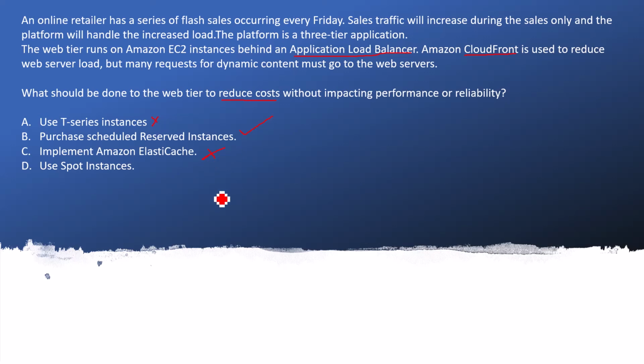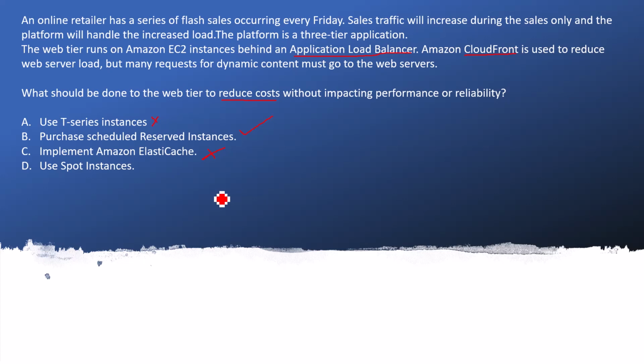The fourth option is use Spot Instances. Yes, there is a confusion here: should we go with B or with D? If you are talking about the most cost-effective way, then the Spot Instance is the right strategy. But the problem with Spot Instances is that they depend upon availability and upon your bid price. Generally we go ahead with a 30 to 40% bidding strategy, and there are a lot of chances if you go with the 40% bidding strategy.